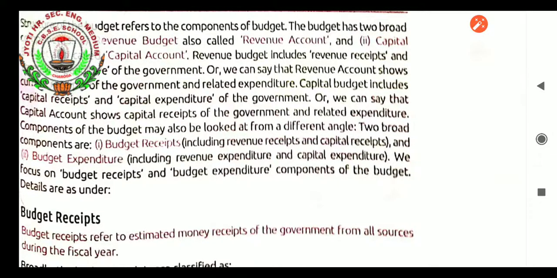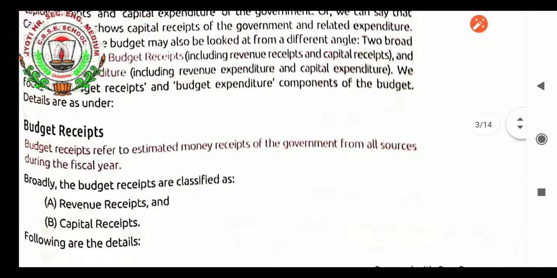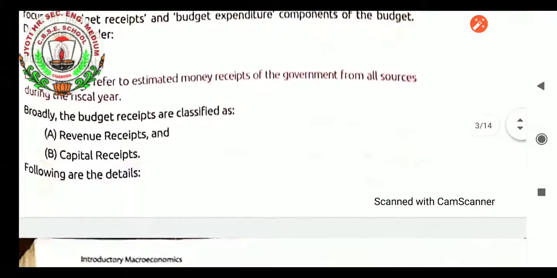Details are as under. Budget receipts, students, refer to the estimated money receipts of the government from all sources during the fiscal year. Broadly, the budget receipts are classified as revenue receipts and capital receipts. First, we are going to learn what are the receipts earned by the government, that is, budget receipts. It is classified into how many? Revenue receipts and capital receipts.